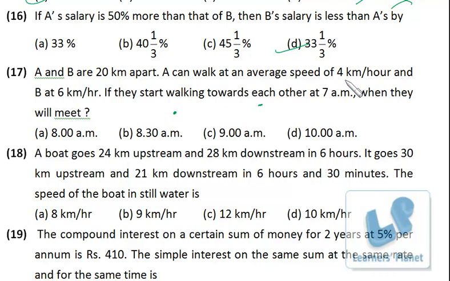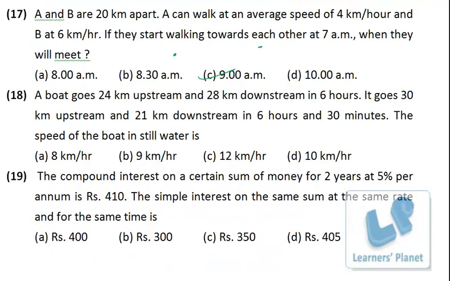So the relative speed will be the sum of their individual speeds, right? So they are getting closer by 10 km per hour. So to meet they need to cross 20 kilometers. It would take 2 hours. So from 7 a.m. to 9 a.m., right? Hardly any paperwork is required.